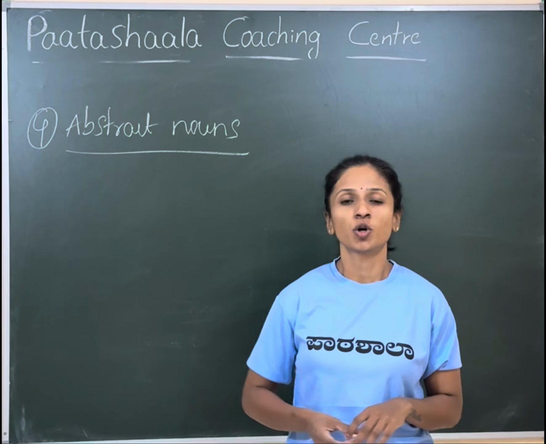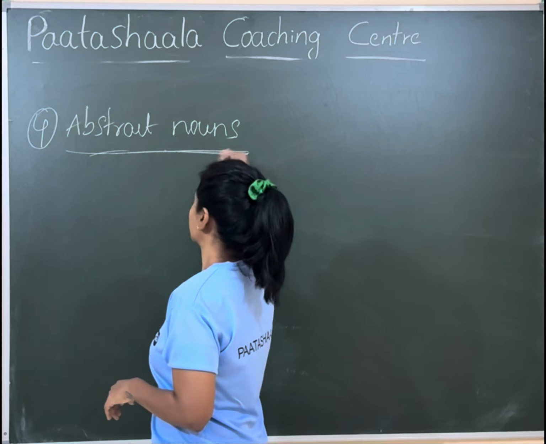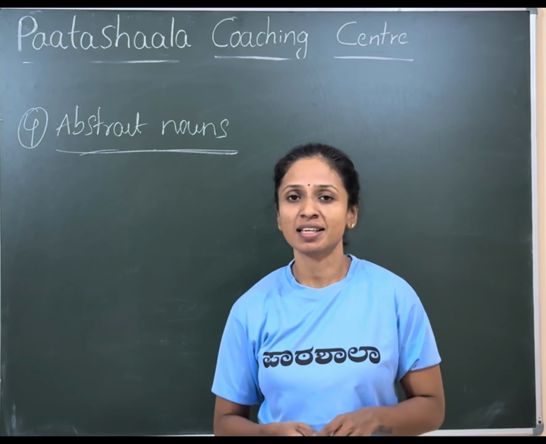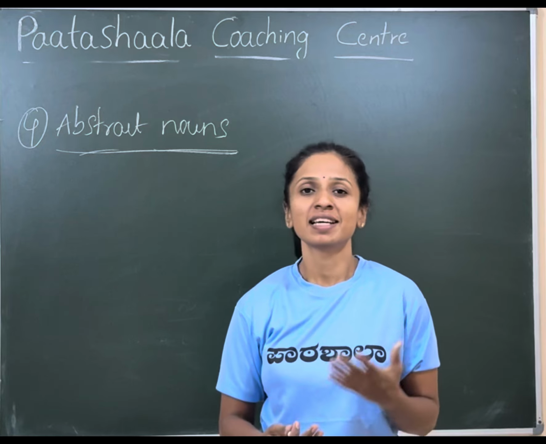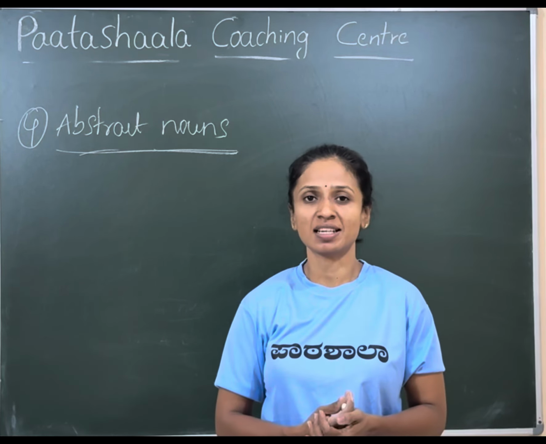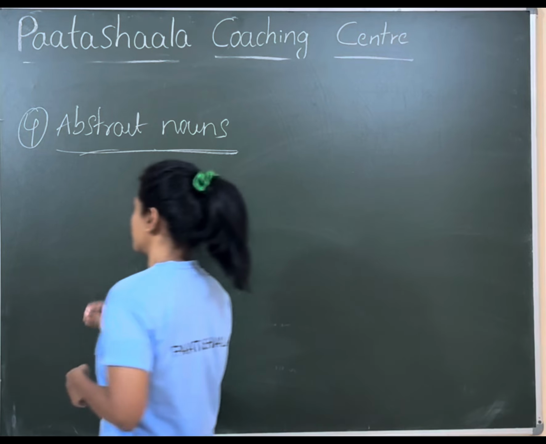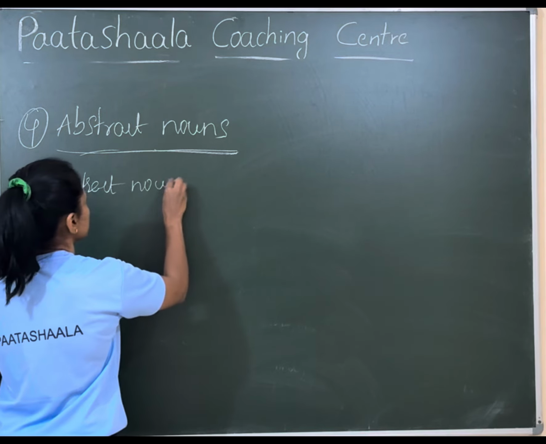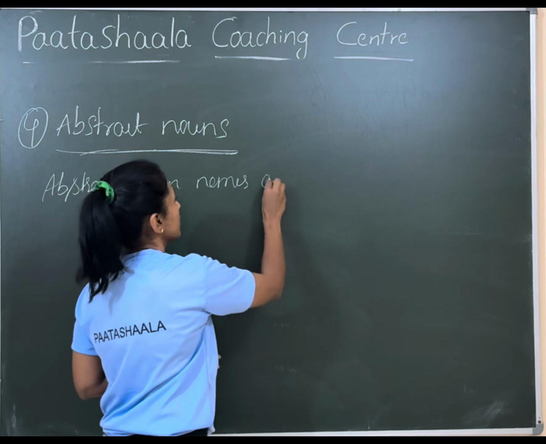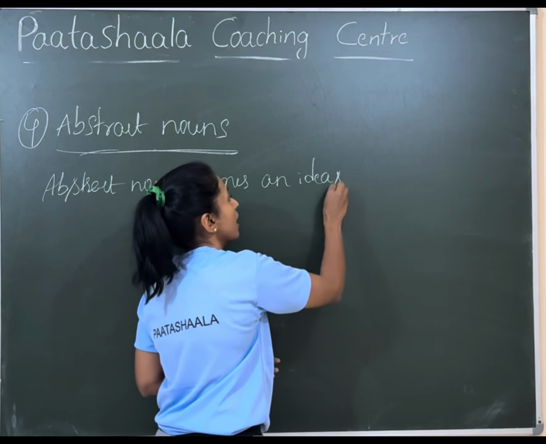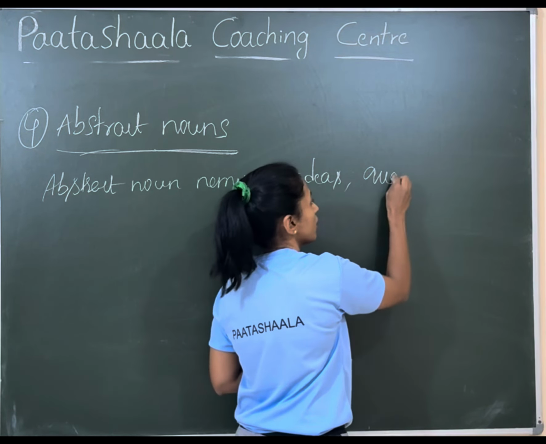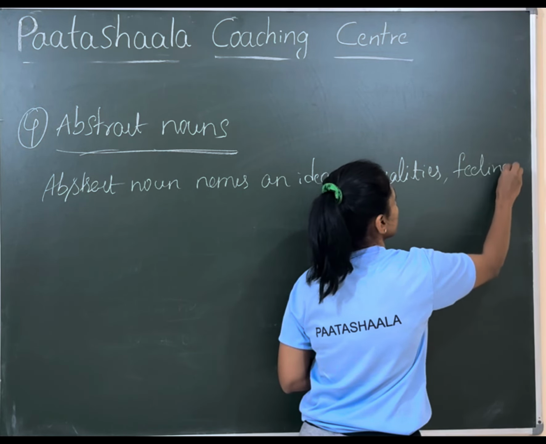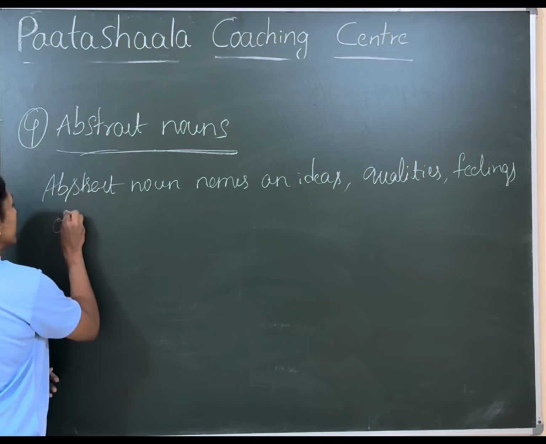So now we move on to the fourth type of nouns, abstract nouns. Abstract nouns name an idea, quality, feeling, or state of being that we cannot physically see, touch, hear, smell or taste. Abstract nouns name ideas, qualities, feelings or the state of being